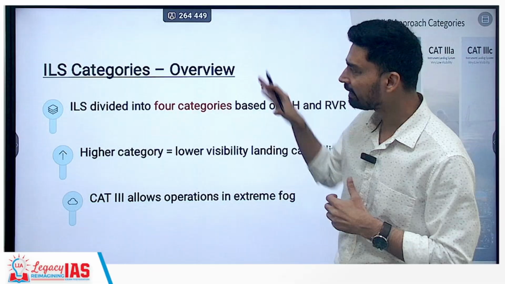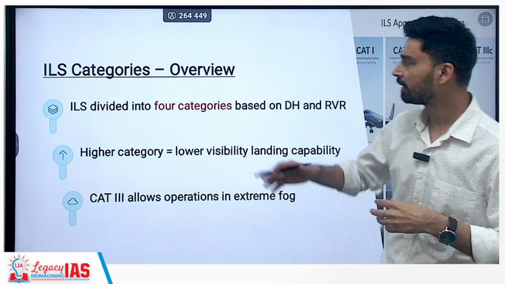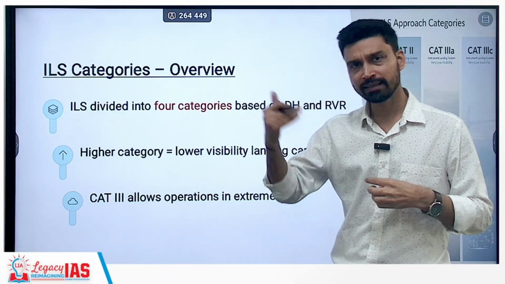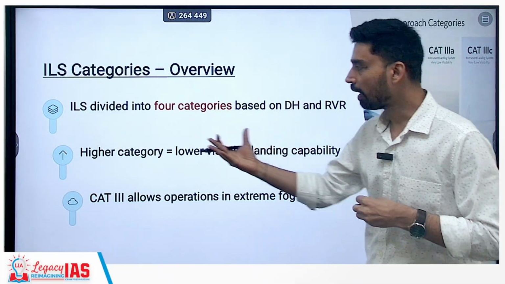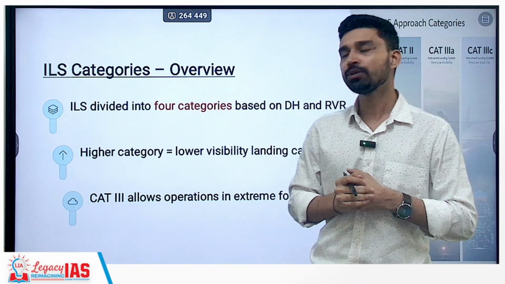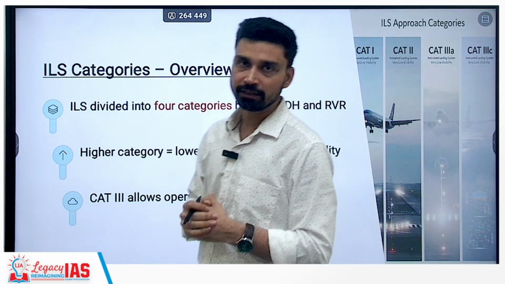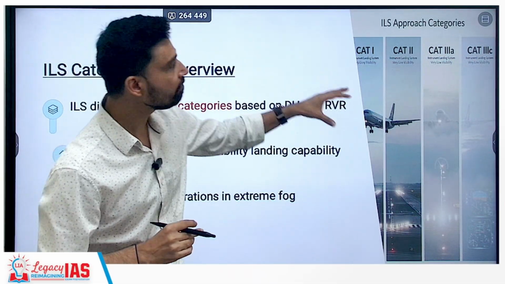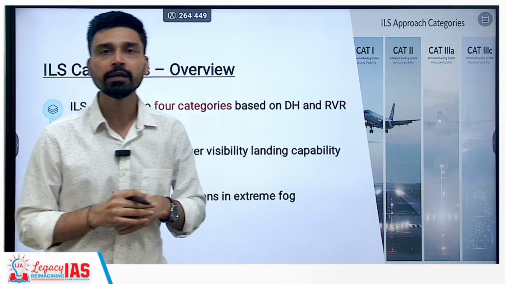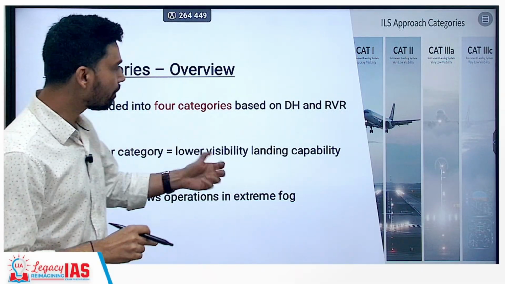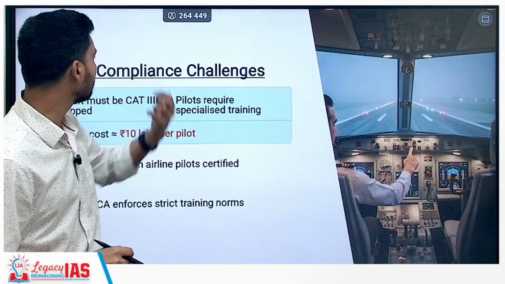Now, if you look at the categories of ILS, it is divided into various different categories, such as 4 categories we have: Cat 1, Cat 2, and within Cat 3 we then have multiple categories. A higher category of ILS system is used if the visibility becomes lower and lower. That means even within Category 3, obviously Category 3C will be used if visibility is almost, we can say, 0. So, Cat 3 allows operations even in extreme fog-like conditions.